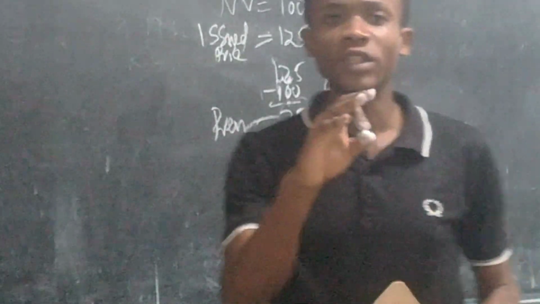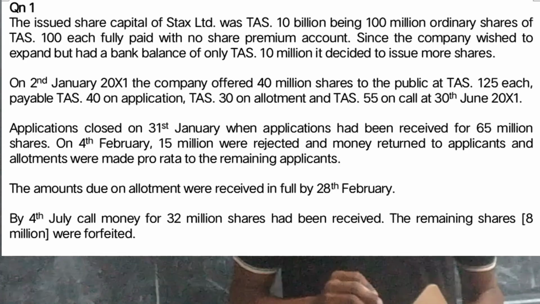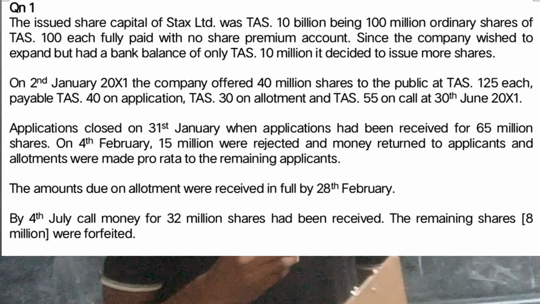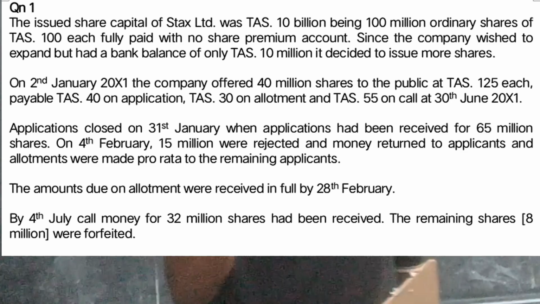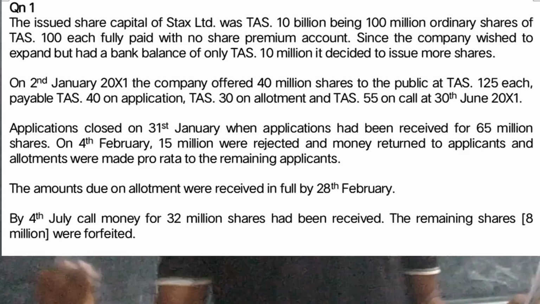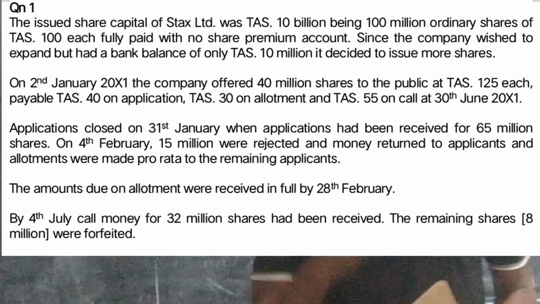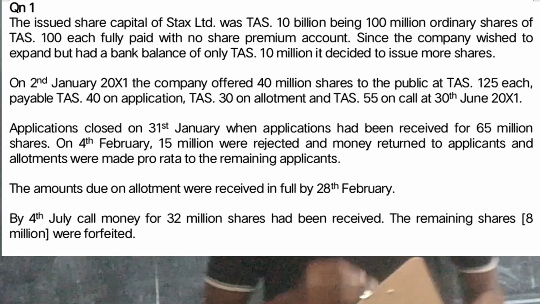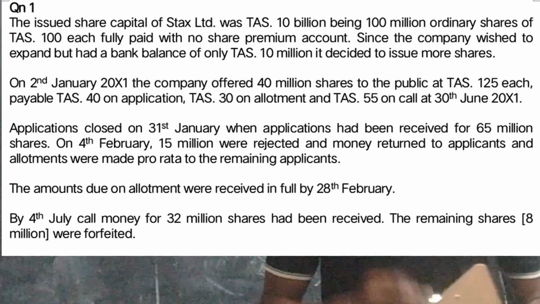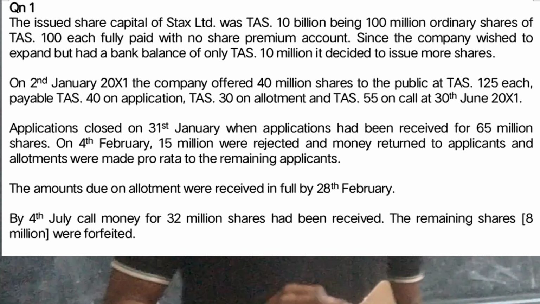But also we were told that 32 million shareholders were successful to pay at the call stage. When they were called to pay, they were successful to pay only 32 million. 8 million shares failed to be paid for, right? 8 million shares failed to be paid for.